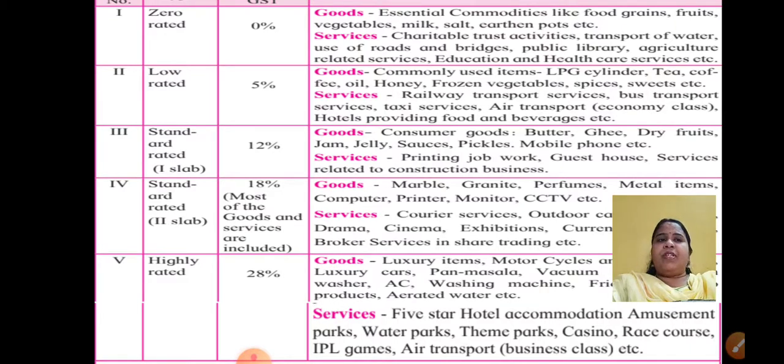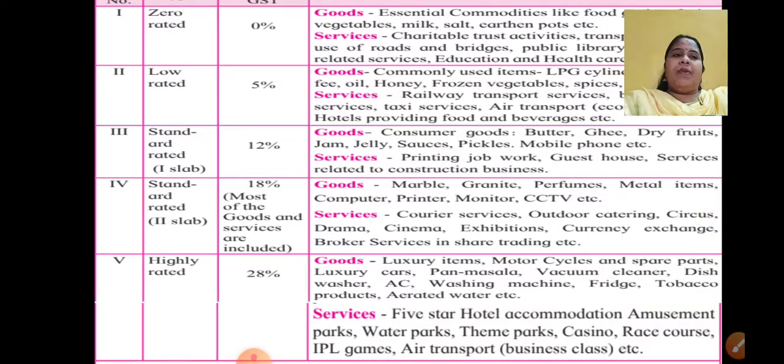Low rated, that is 5% on commonly used items like LPG, tea, coffee. Services like railway, bus transport, taxi services are low rated, that is 5%. 12% GST is standard rated, right? Like butter, ghee, dry fruits, on all this it is 12%. Services like printing press, guest house, all this have a 12% rate. Then the second slab of standard rated, where most of the goods and services are included, is 18% GST. Now what are they? Marble, granite, perfumes, all this 18%. Services like courier service, outdoor catering, circus, drama, etc.